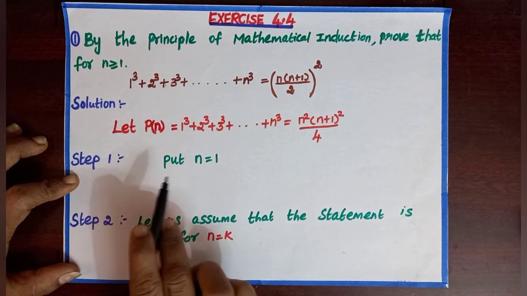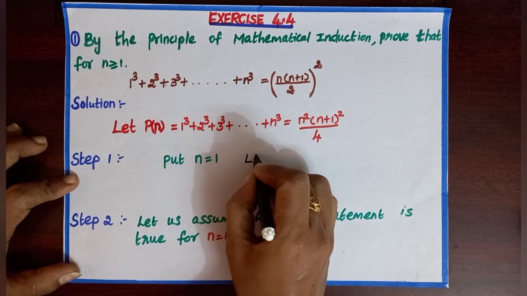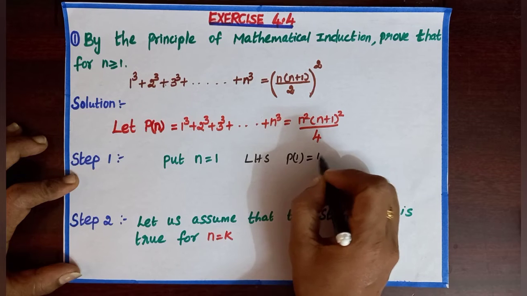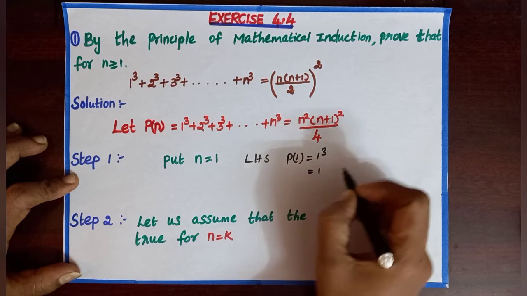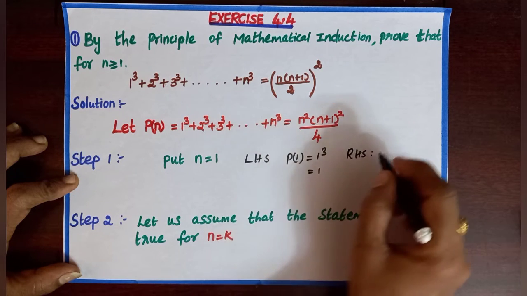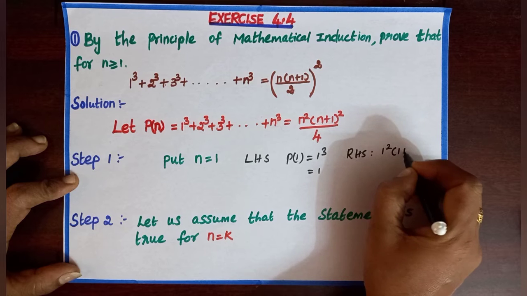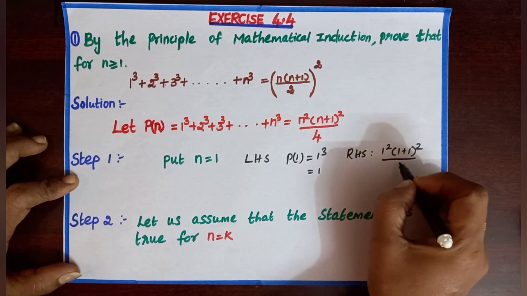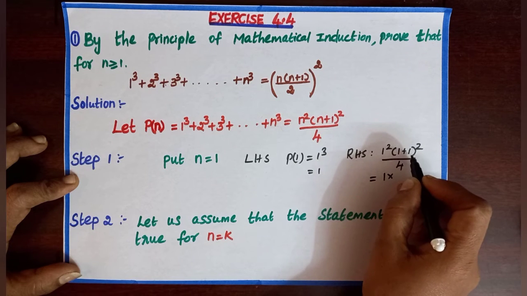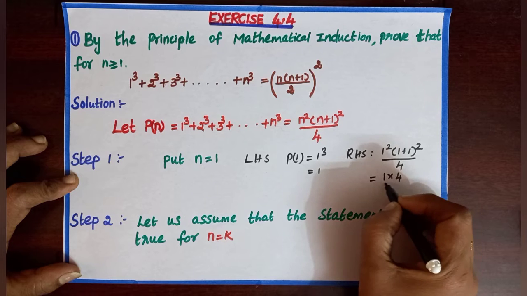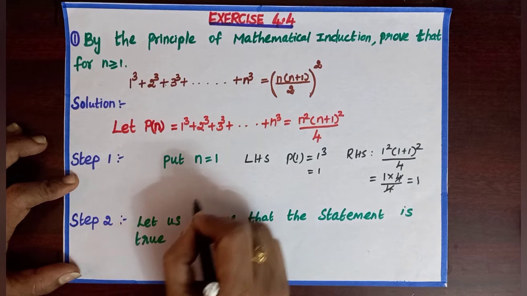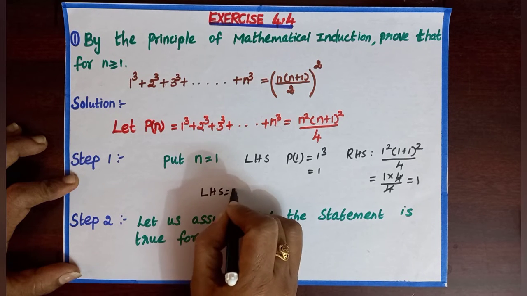First step, put n equal to 1. Then left hand side, P of 1. P of 1 is the first term. The first term is 1 cube. 1 cube equal to 1. Now I'll check the right hand side. In the place of n, substitute 1. Then I'll get 1 square, 1 plus 1 the whole square by 4, which is equal to 1 square is 1, into 1 plus 1 is 2, 2 square is 4, by 4. 4 and 4 will be cancelled. Then we get 1. Then left hand side equal to right hand side.